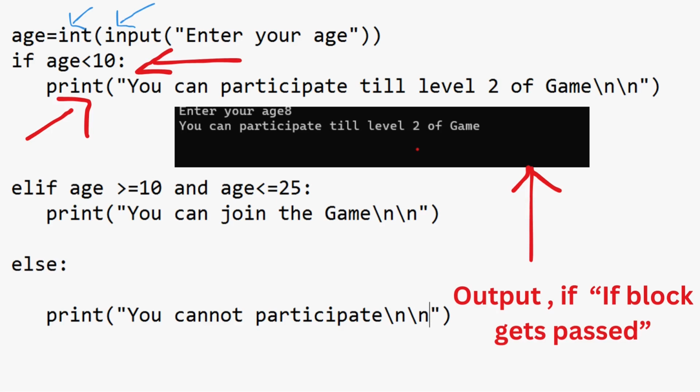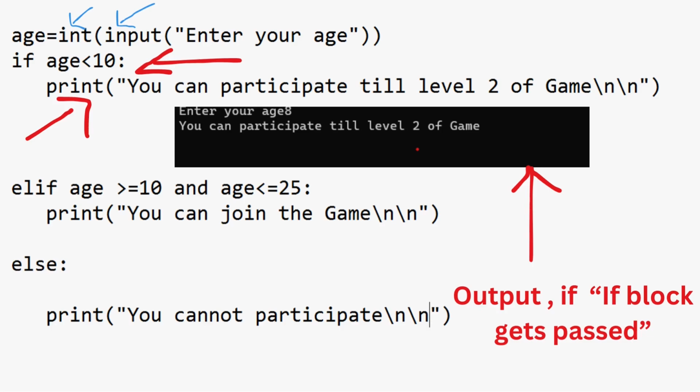Then the print statement will print, you can participate till level 2 of the game. But if the user entered something like 10 or 11, or 25 or 24, then normally this if block will be ignored, because at the first conditional test itself it failed, since the user entered something above 10. So this if block is completely ignored.